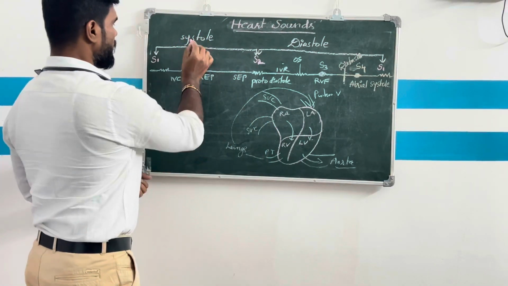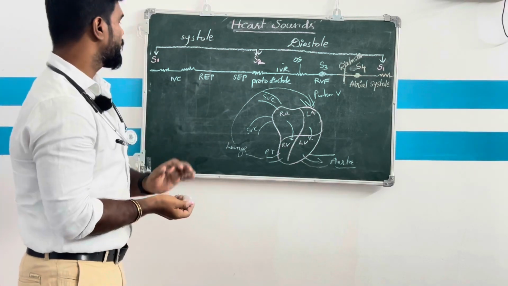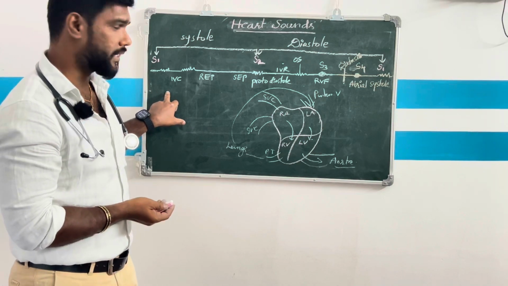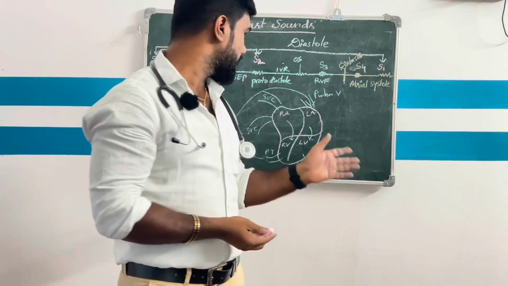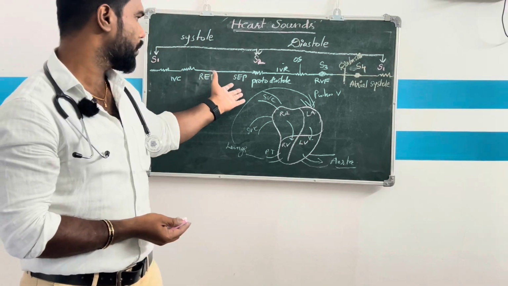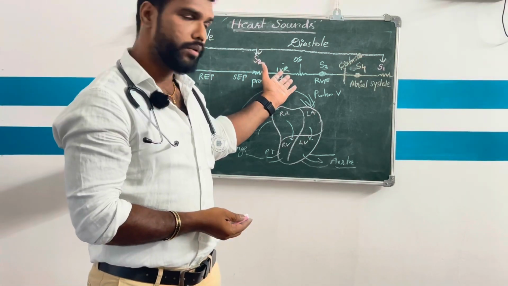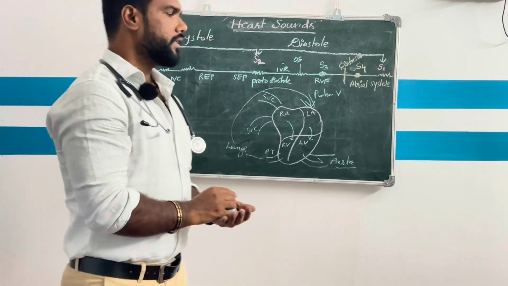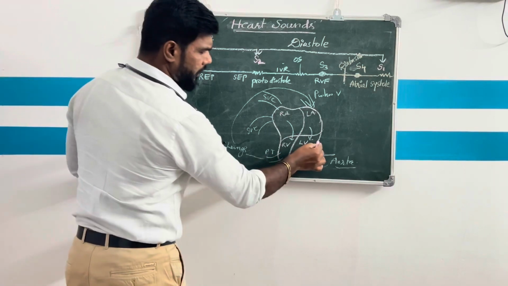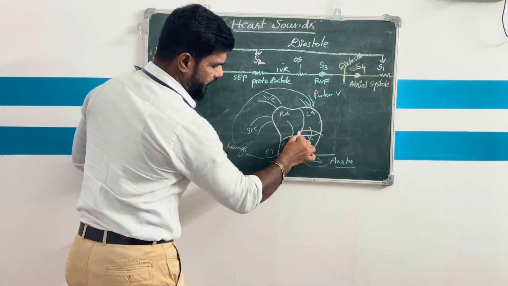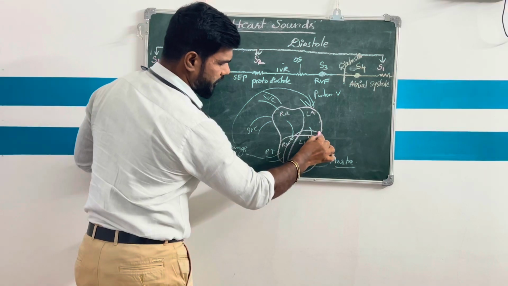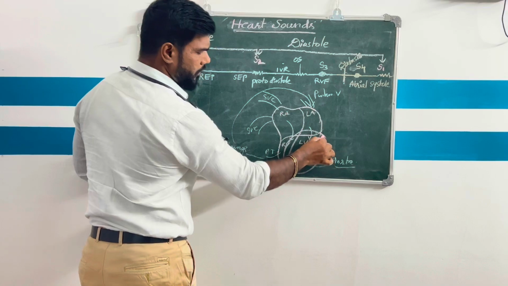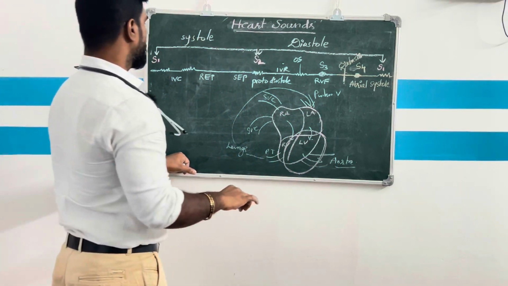Here in the systole, there are three phases. One is isovolumetric contraction. Don't ask me what is IVC; already you know about it. Then rapid ejection, slow ejection, protodiastole, isovolumetric relaxation, rapid ventricular filling and atrial systole. See here, we are just talking about the left ventricle only. For the total cardiac cycle, we are just going to discuss the ventricles only.